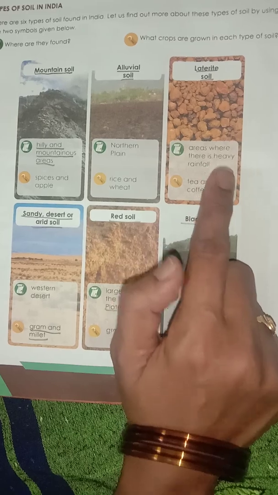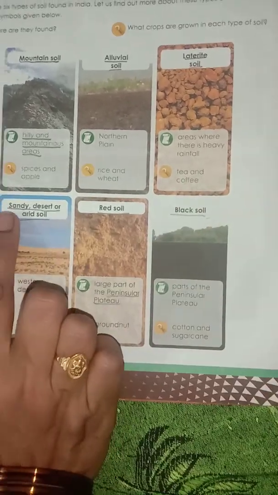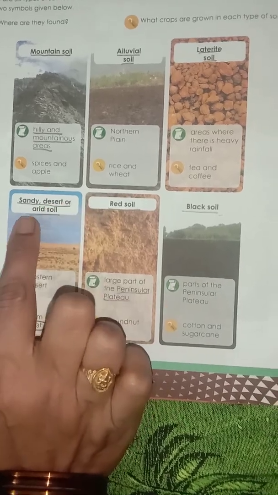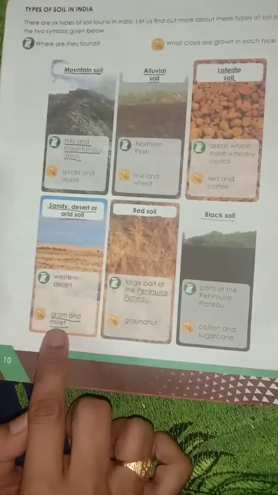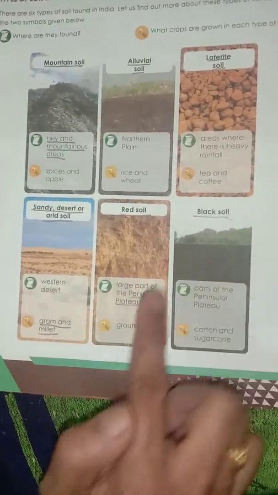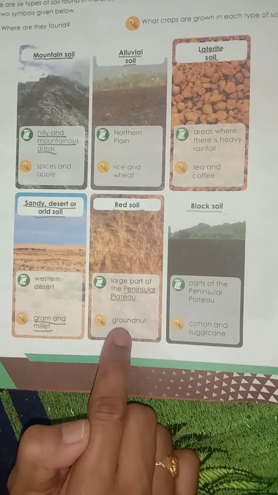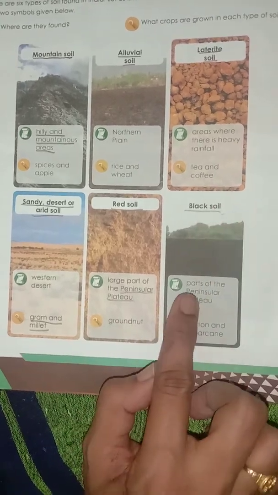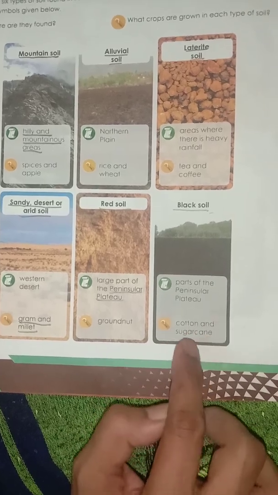The crops grown here are tea and coffee. Sandy desert or arid soil, western desert, gram and millet. Red soil, large part of the peninsular plateau, groundnut. Black soil, parts of the peninsular plateau, cotton and sugarcane.